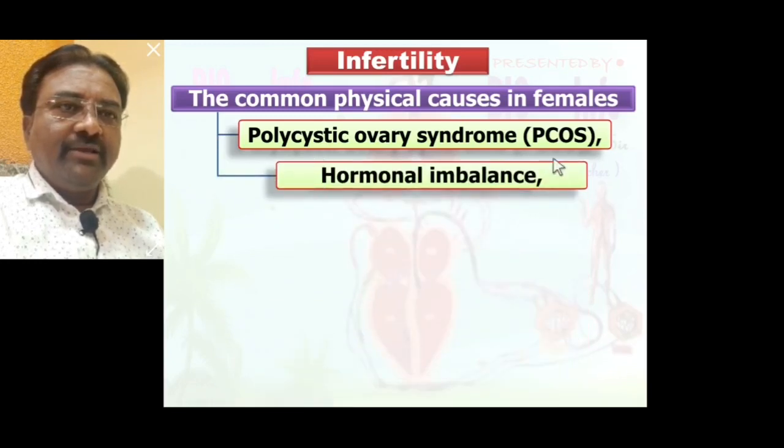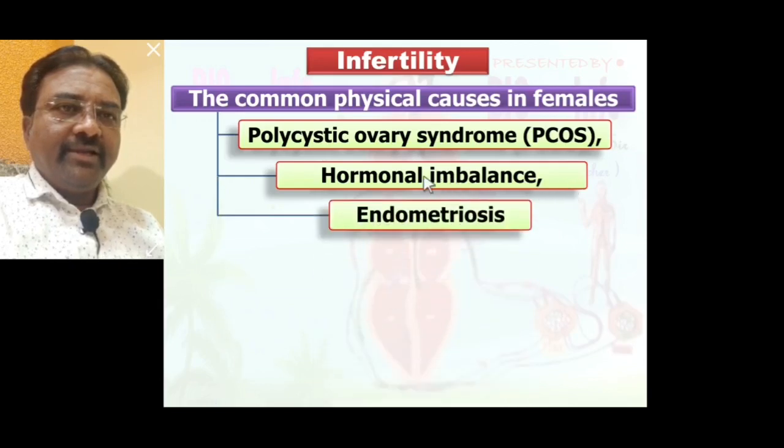Second, hormonal imbalance. Hormones are very important for pregnancy. So some hormones decrease or increase in some conditions. So hormonal imbalance also causes infertility in females. Then endometriosis. The endometrium layer of the uterus is very important because the blastocyst is implanted into the endometrium.